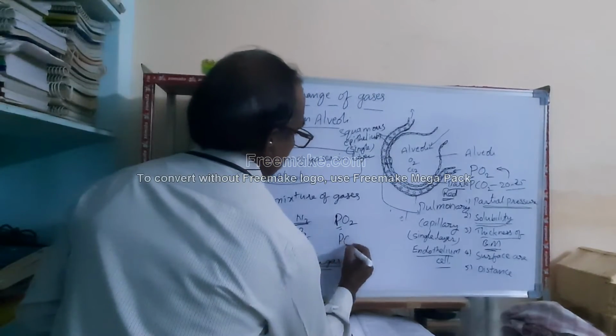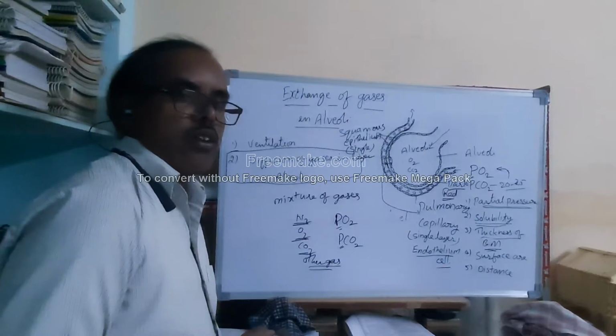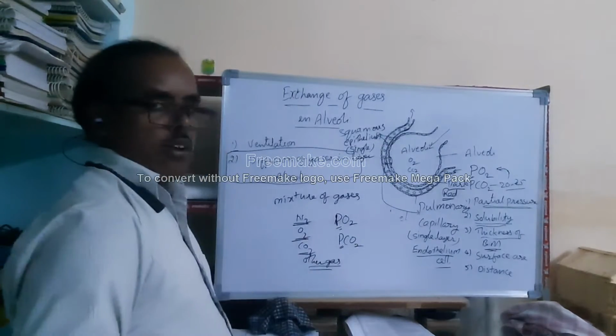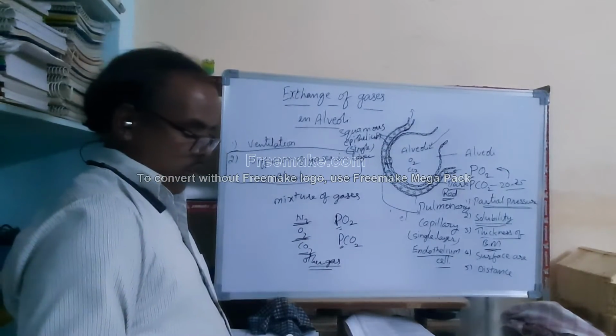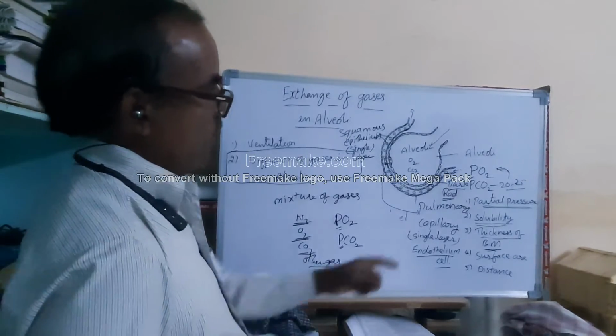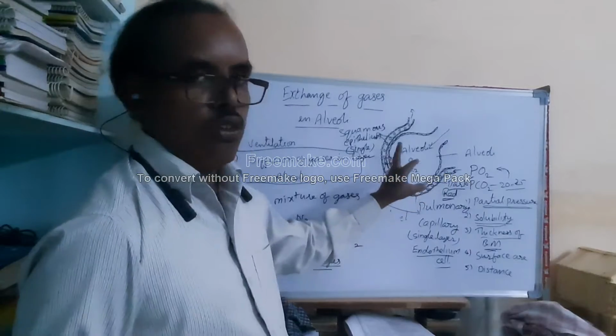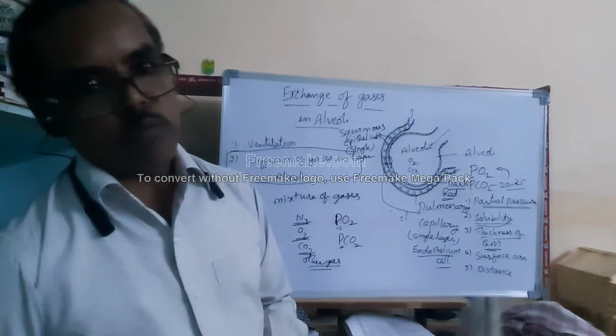Similarly, PCO2 represents the partial pressure exerted by carbon dioxide gas. This is one of the factors which influence the exchange of gases between the alveoli and the pulmonary capillary.